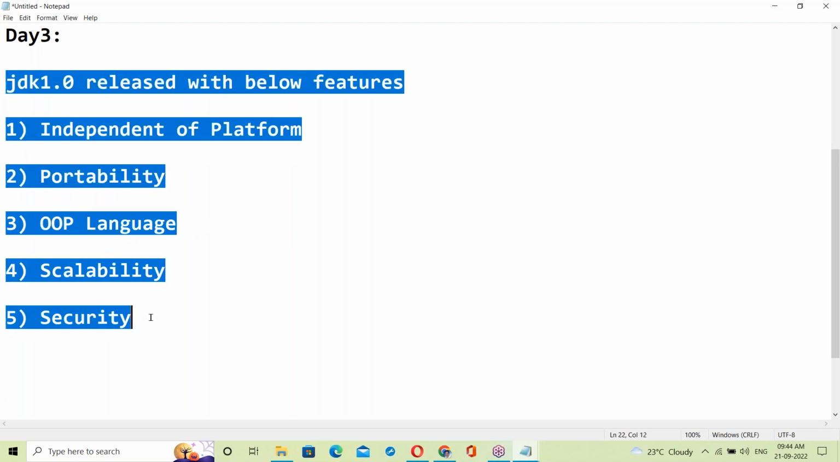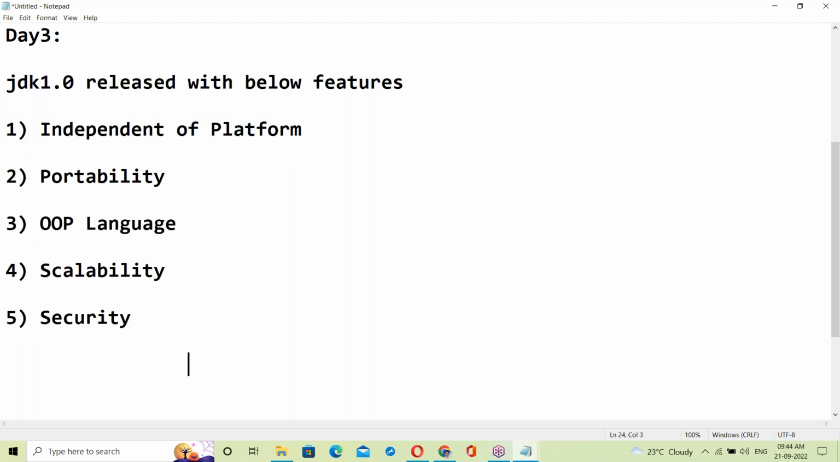The software basics include operating systems. What is an operating system? About the OS: how the OS works, and how the OS behaves when you run a Java program.